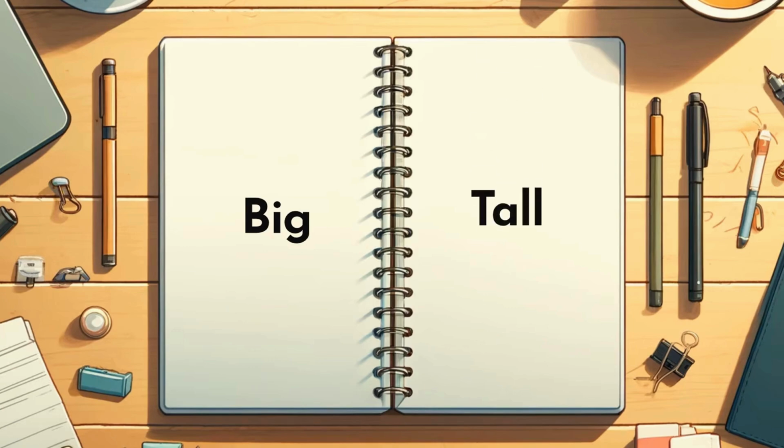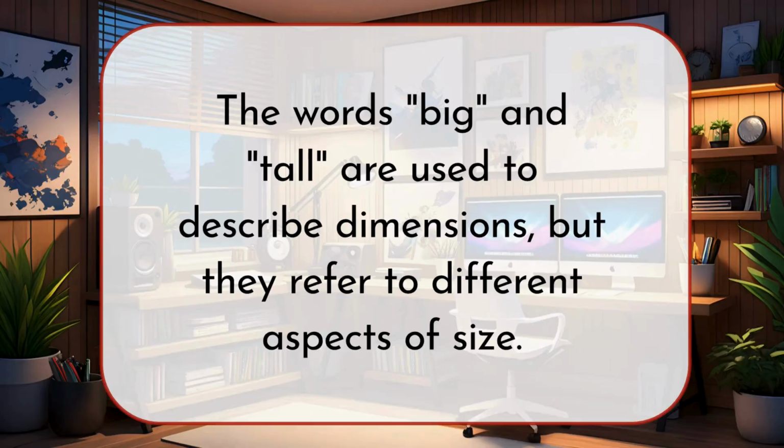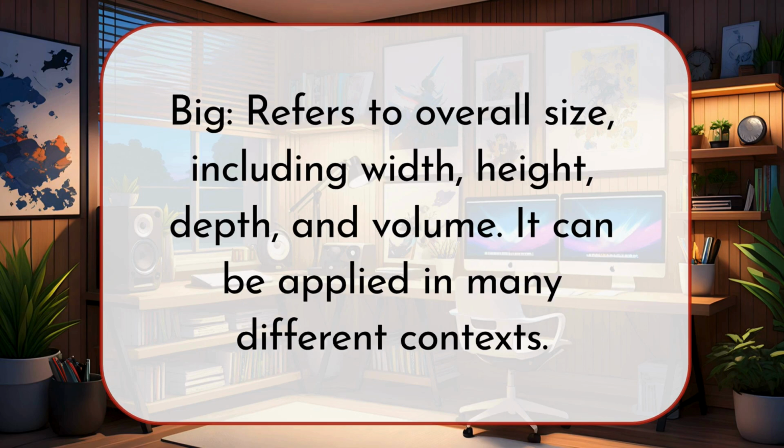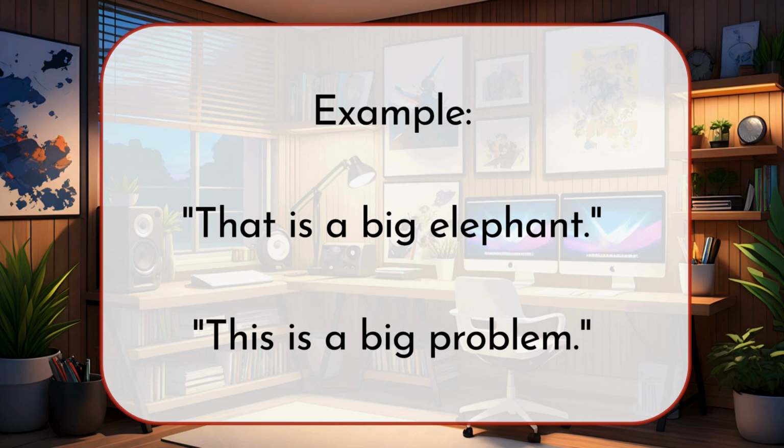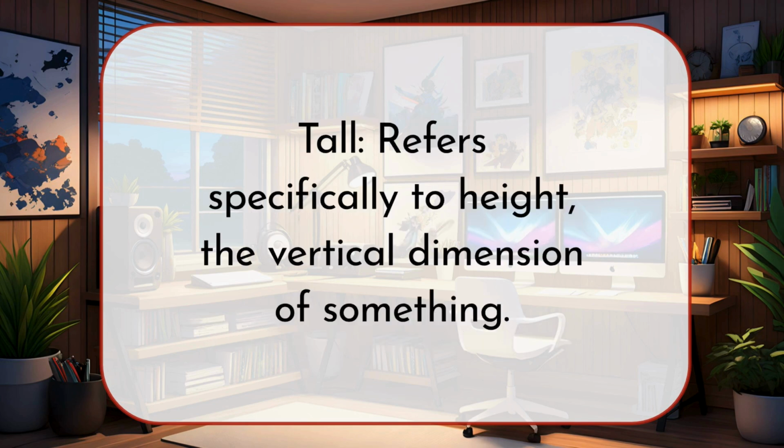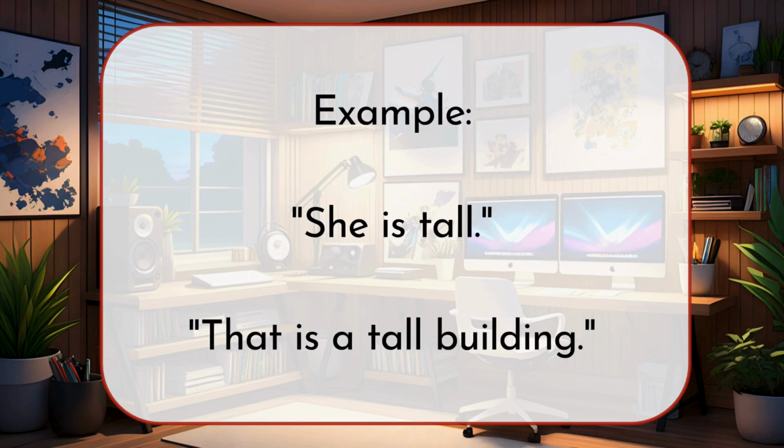Big, tall. The words big and tall are used to describe dimensions, but they refer to different aspects of size. Big refers to overall size, including width, height, depth, and volume. It can be applied in many different contexts. Example: That is a big elephant. This is a big problem. Tall refers specifically to height, the vertical dimension of something. Example: She is tall. That is a tall building.